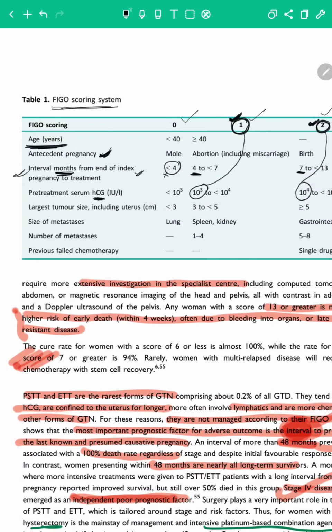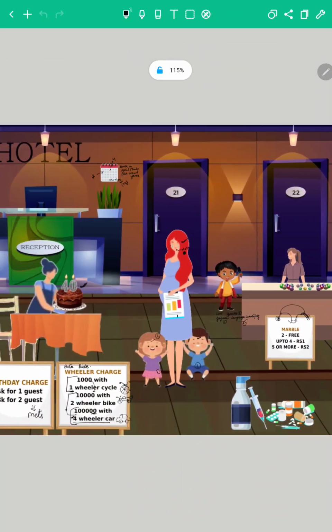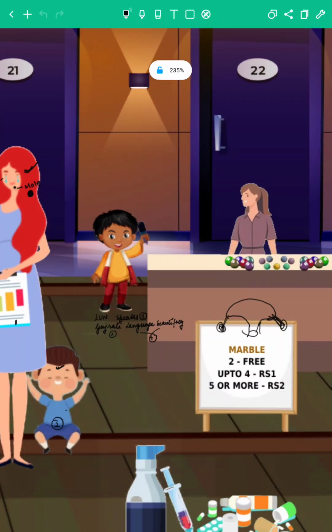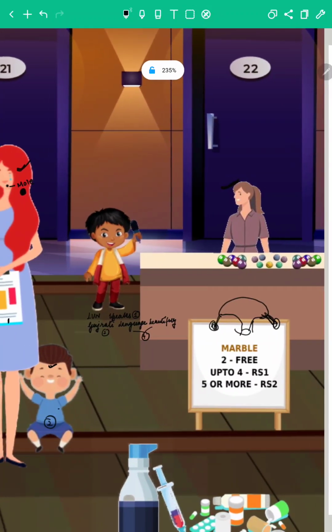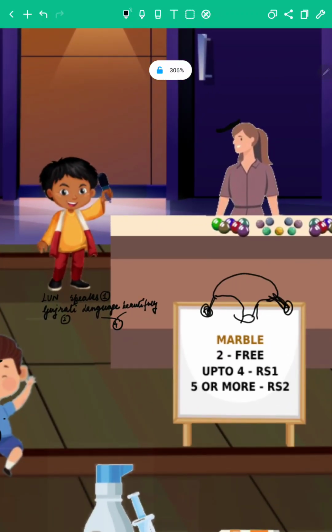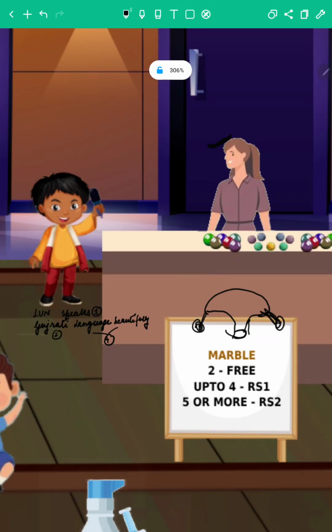Now next we are talking about the largest tumor size including the uterus. Okay. Now imagine the uterus was a marble. Now you can see this beautiful lady over here. She is at a birthday party. She knows when children come, they will ask for marbles and pebbles. Now she knows that the betas were getting the rides at a very expensive rate. So she's kept the uterus-sized marbles at a very low cost.